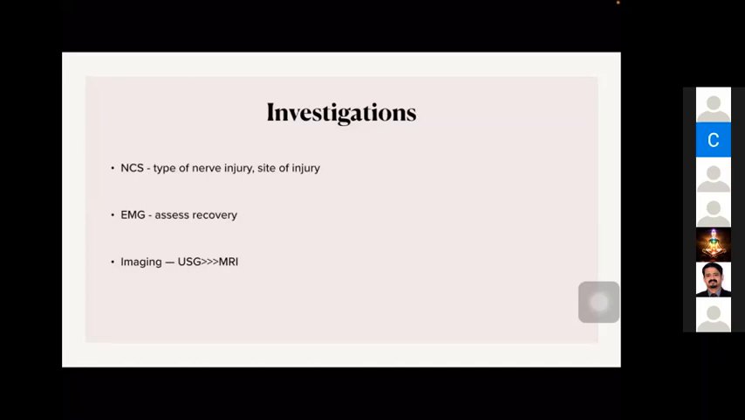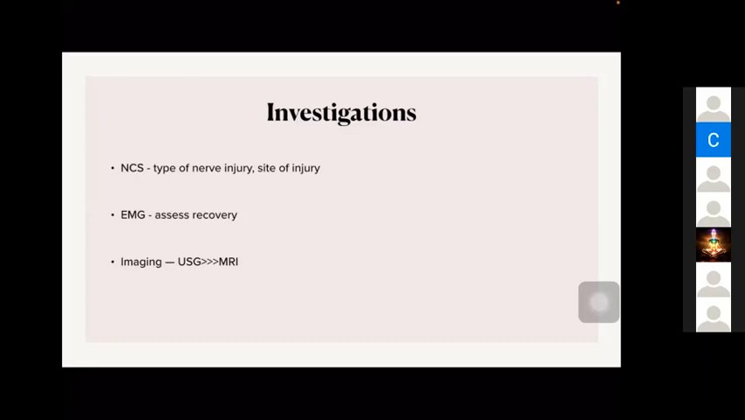And in electromyography, we can assess the recovery, whether the muscle is still denervated or the reinnervation has started. After repairing the nerve, it will take a few months for the muscle to start working. So at that time, by doing an EMG, we can check whether the nerve recovery is going on or not.